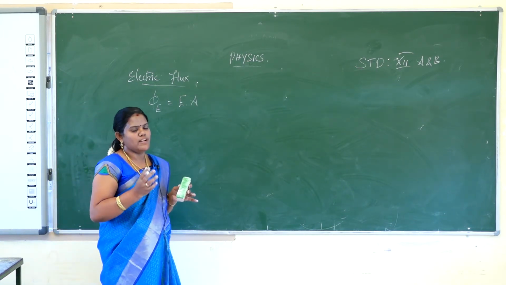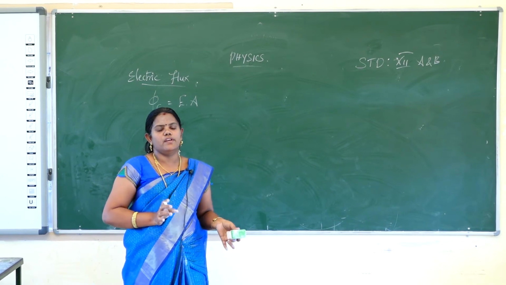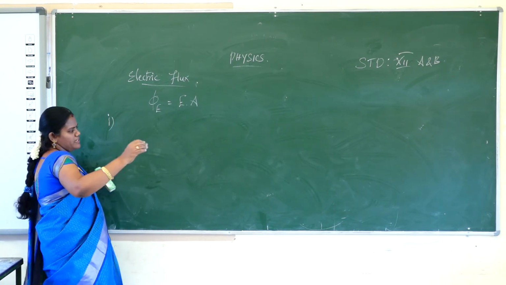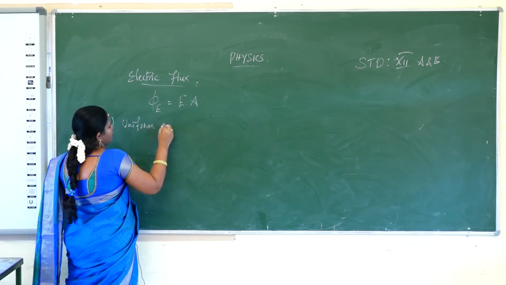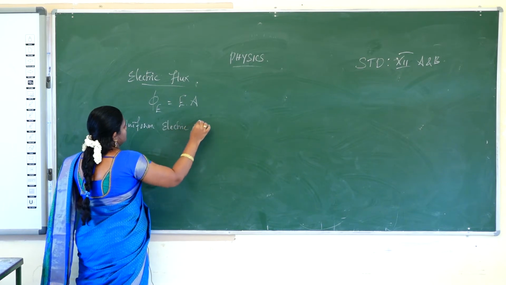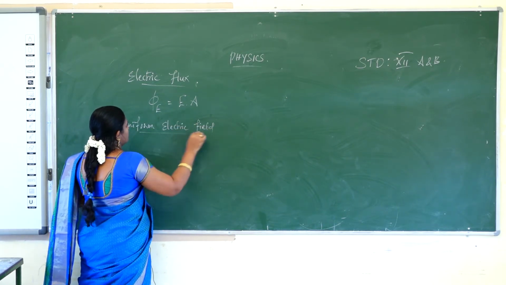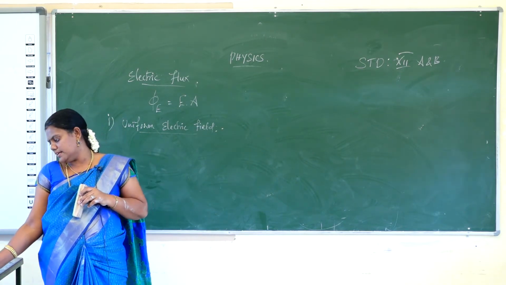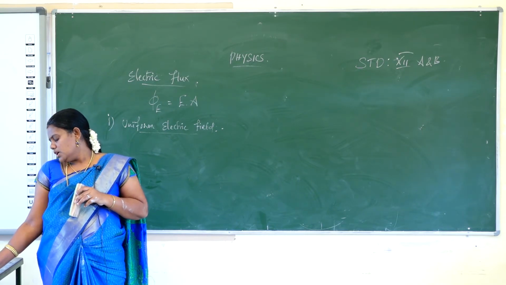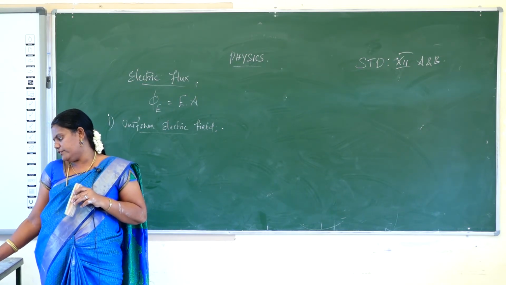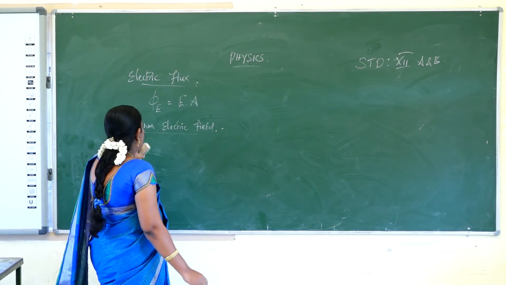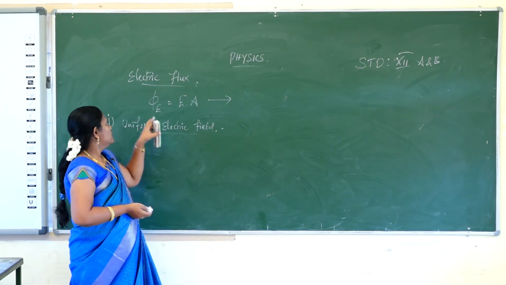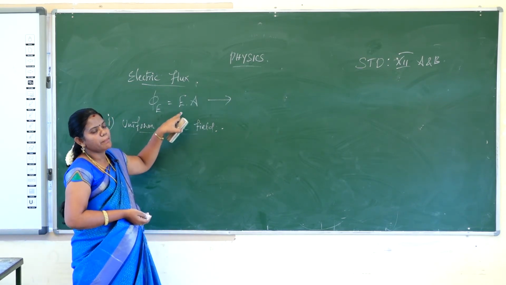So how will you calculate the electric flux in a uniform electric field, non-uniform electric field and closed surface? We will consider these three parts. First, the uniform electric field. How will you calculate it? Phi is equal to E into A. Electric flux is a scalar quantity, it can be positive or negative.